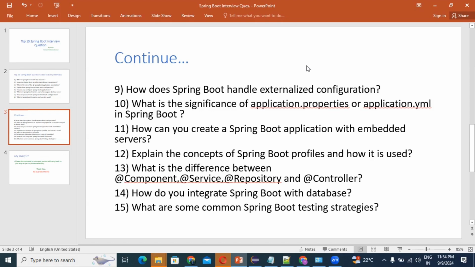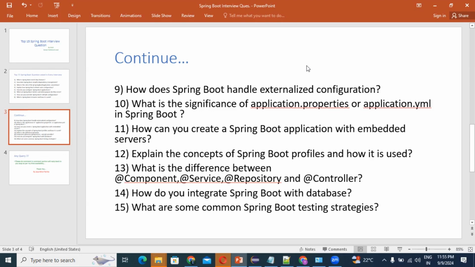These files help keep configuration separate from the code, making it easier to manage and change settings without modifying the application code. That's why generally we use application.properties or application.yaml file in Spring Boot. This is very important, and we should know the answer for this.